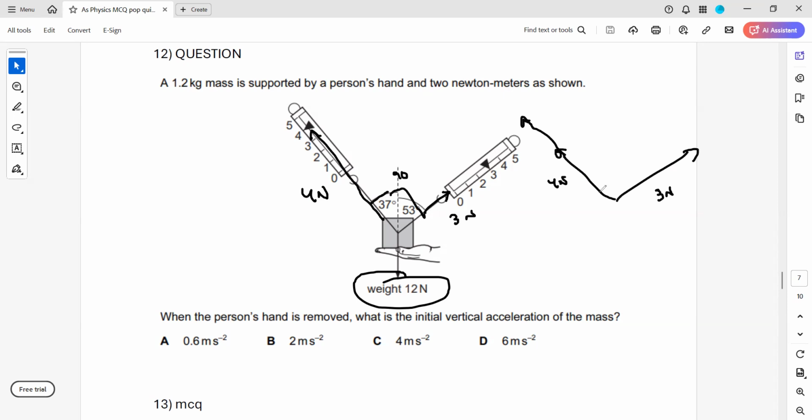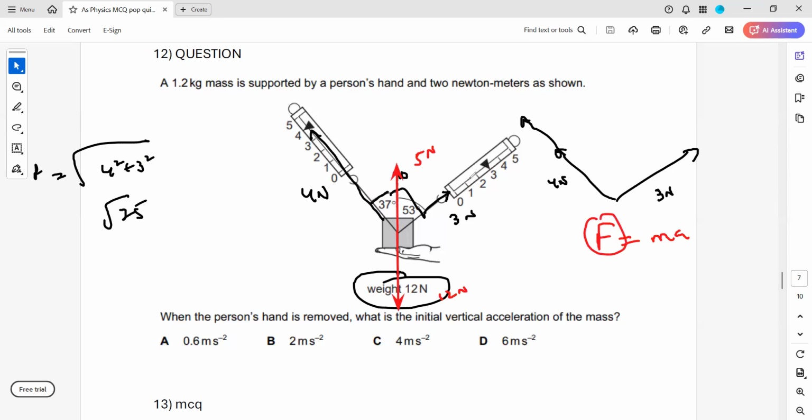So what will the resultant be? The resultant will be 4 square plus 3 square. When two vectors are perpendicular, you can use the Pythagoras theorem. So 4 square is 16, 3 square is 9, 16 plus 9 is 25, and root 25 is equal to 5. So the resultant of these two forces is 5 Newton, which is acting upward. But the weight of this object is acting downward, which is 12 Newton. So we need the acceleration. F is equal to ma. But this F is the resultant force. So what is the resultant force acting the moment a person removes the hand?